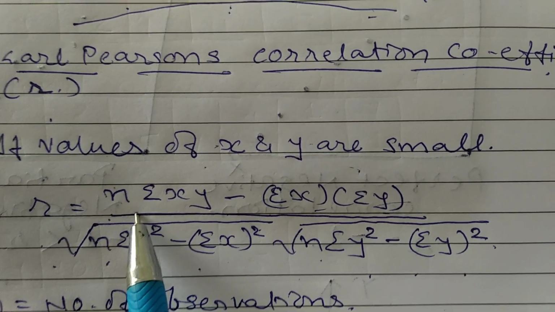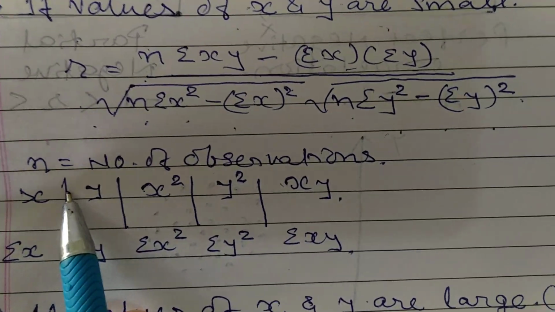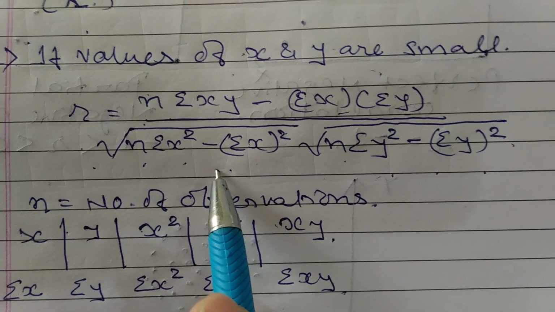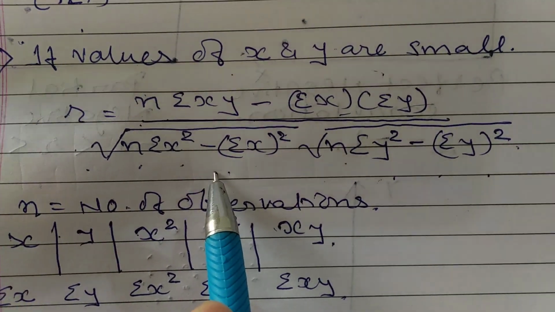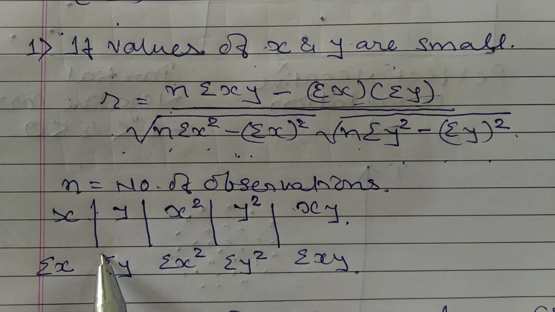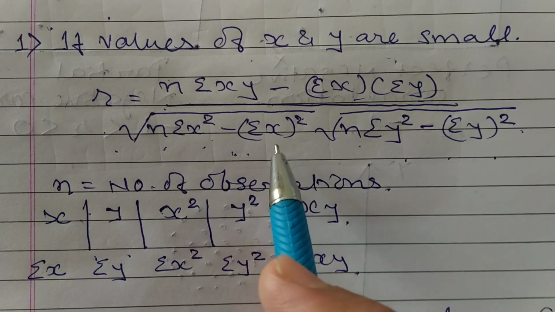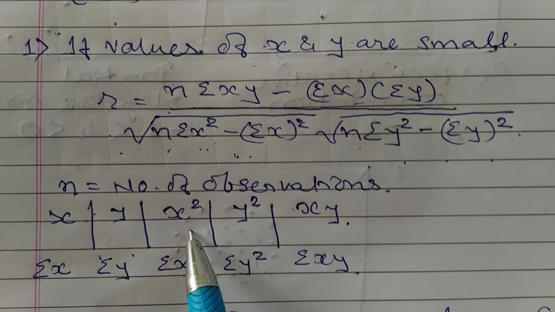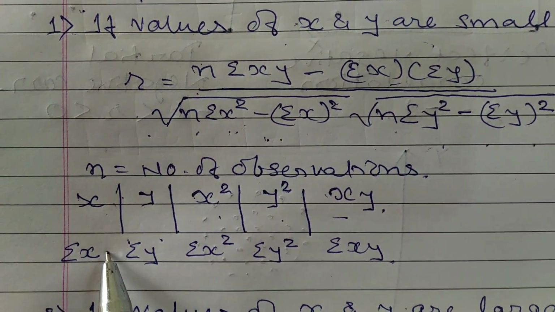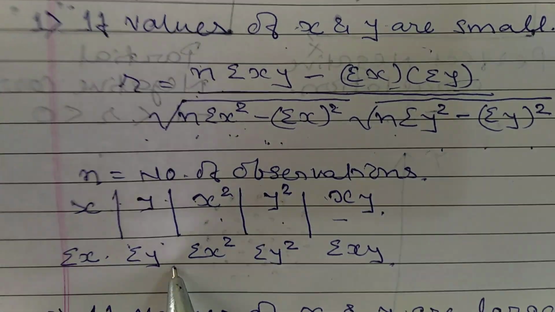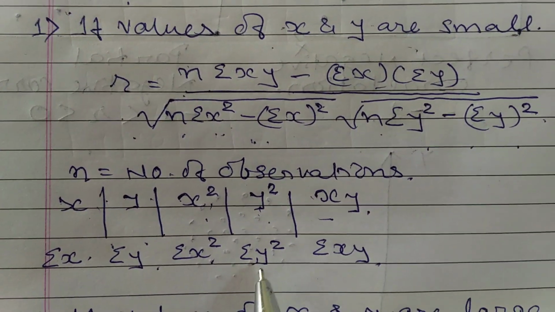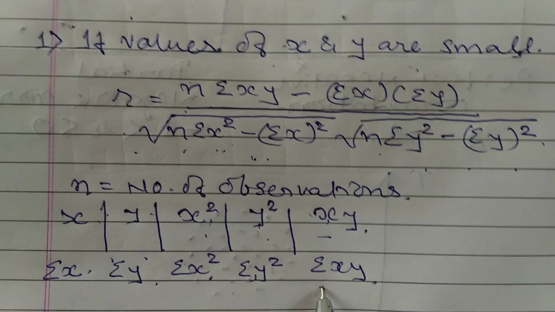Here n means number of observations. How to solve the sum to find the correlation coefficient using such a formula? The columns you need to prepare are X, Y, X square, Y square and XY. Then find the total of X, that is sigma X, total of Y, that is sigma Y, total of X square, that is sigma X square, total of Y square, that is sigma Y square, and total of XY, that is sigma XY.